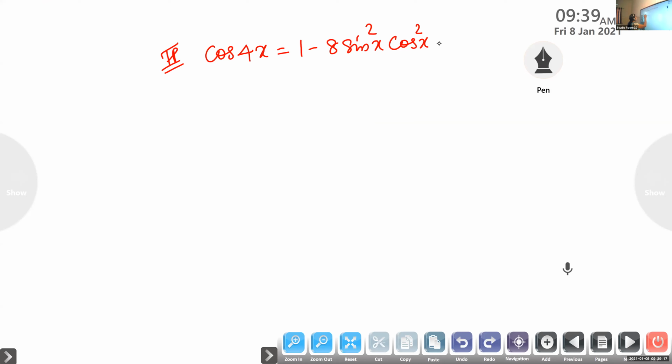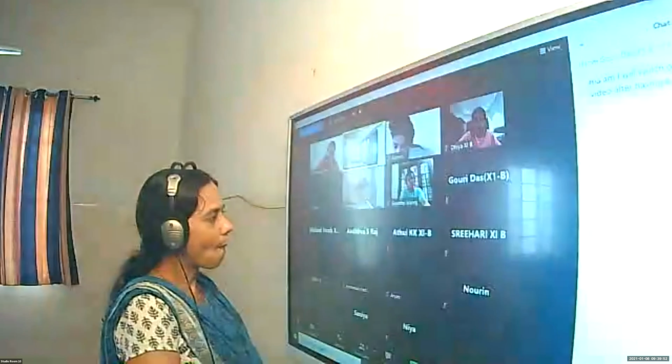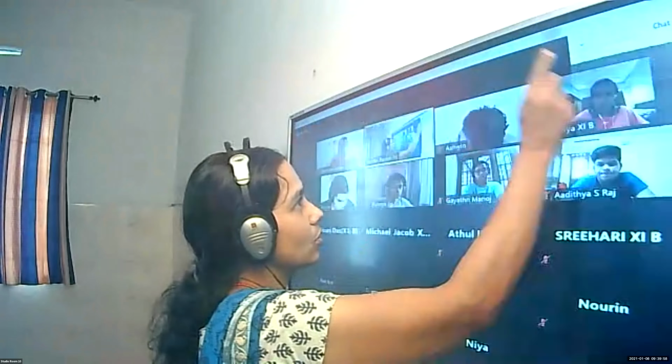Okay, so we start from LHS. So LHS we have cos 4x. Cos 4x we can split this as cos 2 into 2x. Okay, then what is the next step? Put 2x is equal to y. So it becomes cos 2y. Cos 2a we have, how many formulas we have for cos 2a?